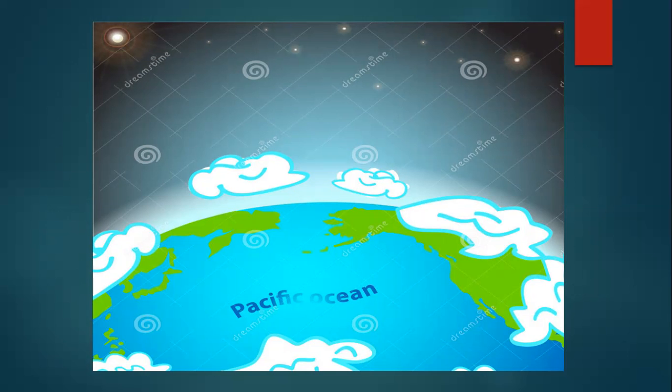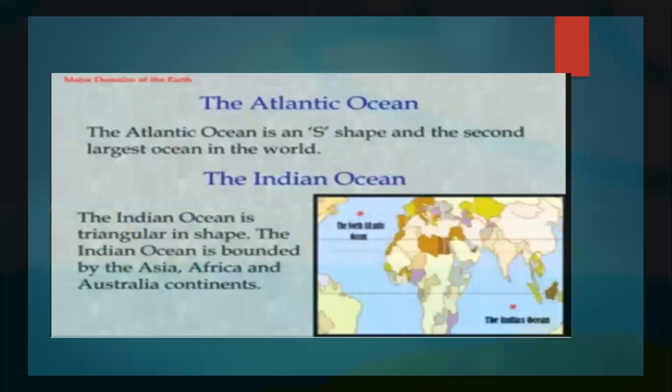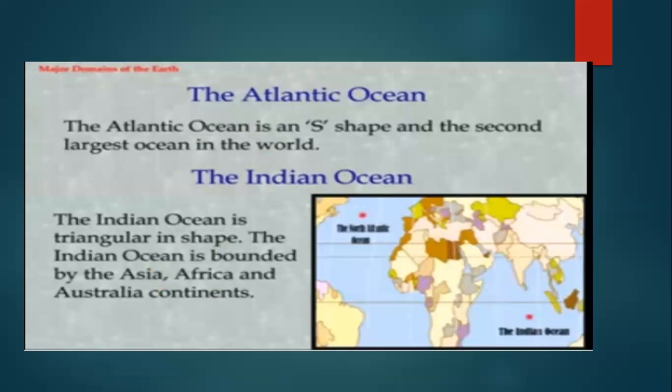Now our next ocean is Atlantic Ocean. It is an S-shaped ocean and the second largest ocean in the world. You may also say it is the busiest ocean from the point of view of trade and commerce. This is all about Atlantic Ocean.